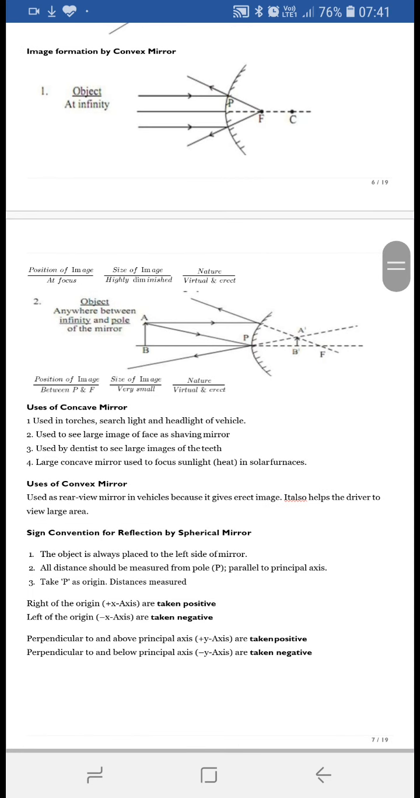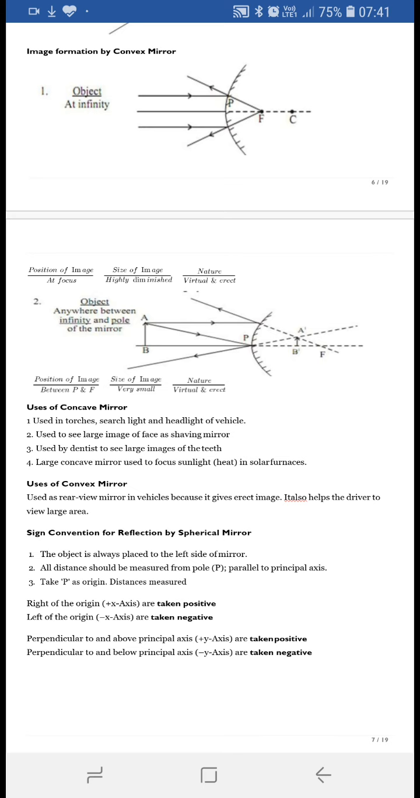Now what are the uses of concave mirror and convex mirror? Concave mirrors are used in torch, searchlight and headlights of vehicles. They are used to see the large image of the face as a shaving mirror. They are used by the dentist to see the image of the teeth. They are also used in the solar furnace to focus the sunlight on the furnace.